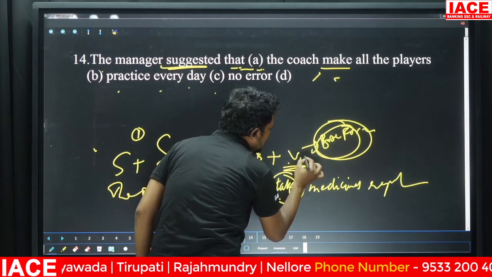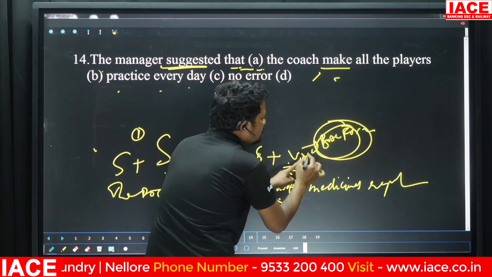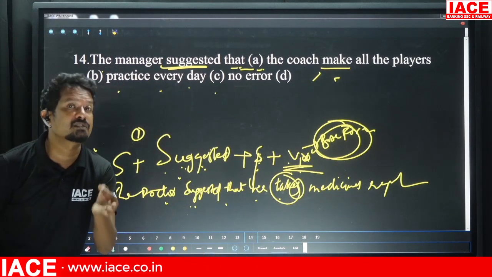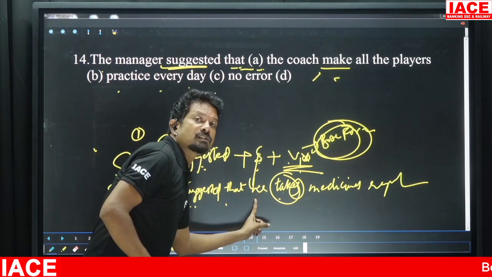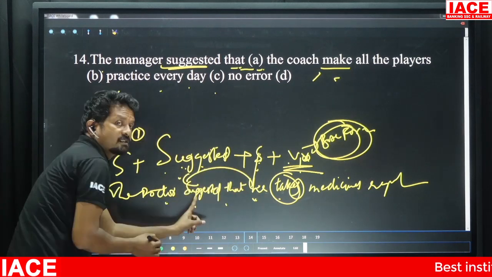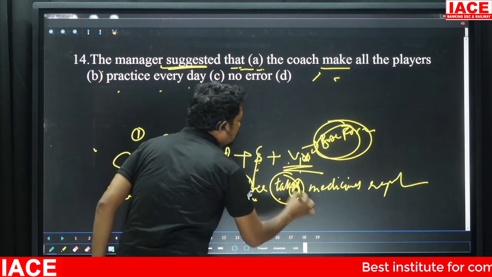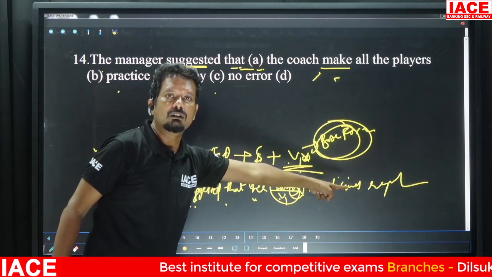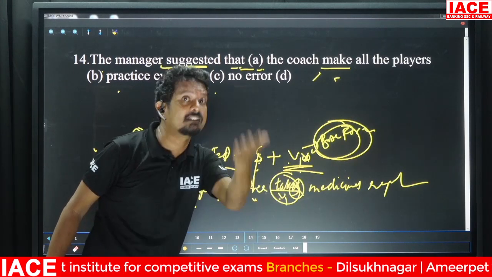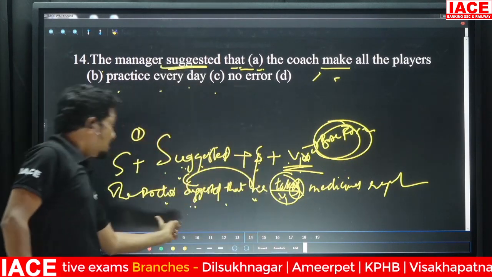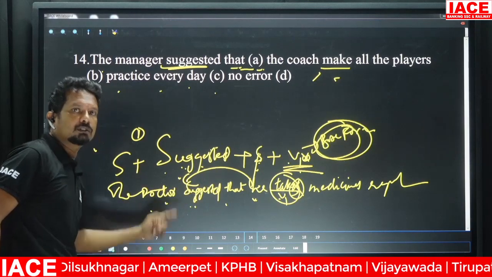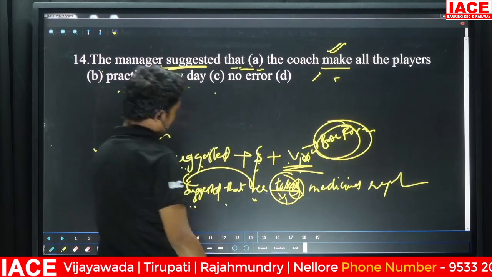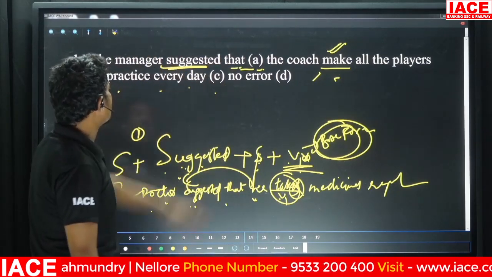This is the S form, the V1S form, which is treated as third person singular. Even though it is a third person singular subject, we are suggesting, so we should not use the S form; we use the V1 form. The doctor suggested that he take medicines regularly. It is not "he takes", because somebody is suggesting. Who is that somebody? The doctor. So the original sentence is absolutely fine, don't correct it.